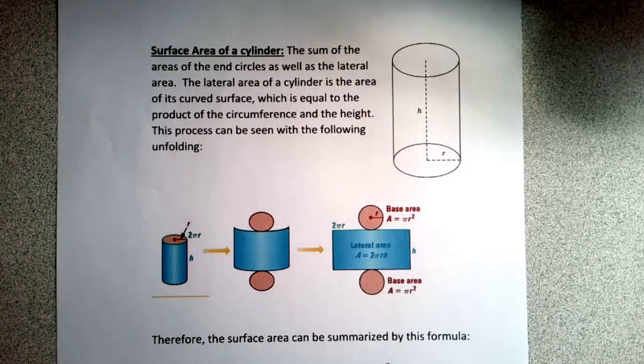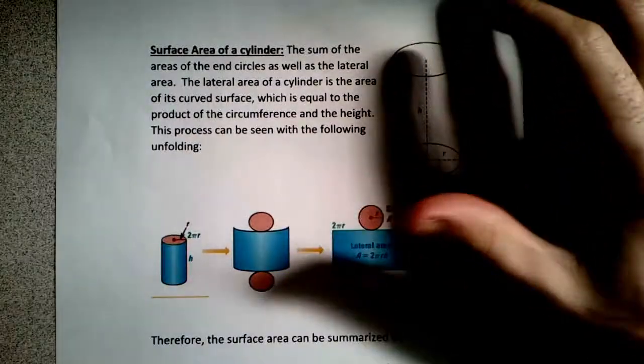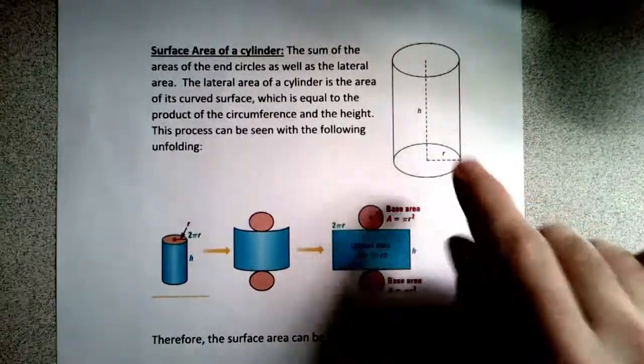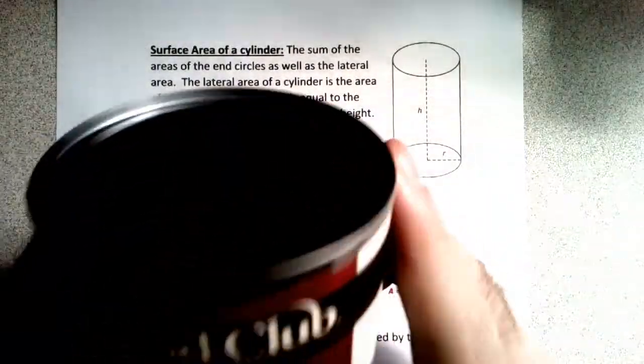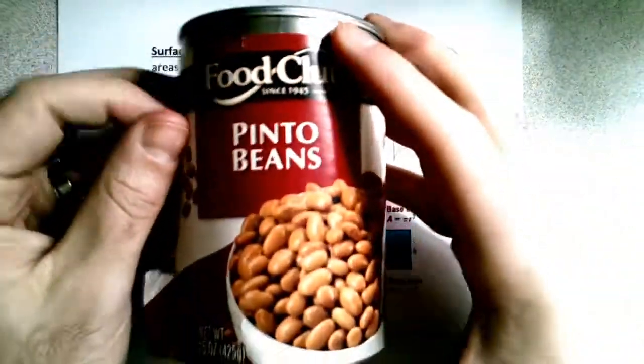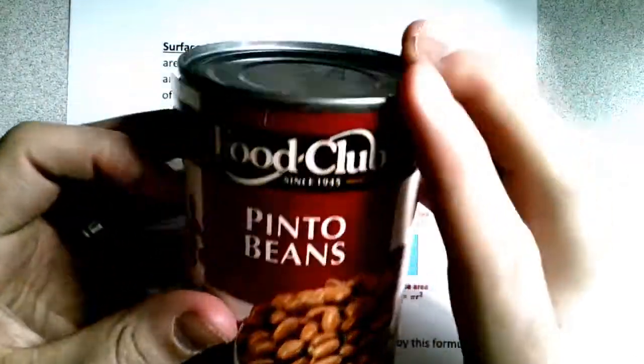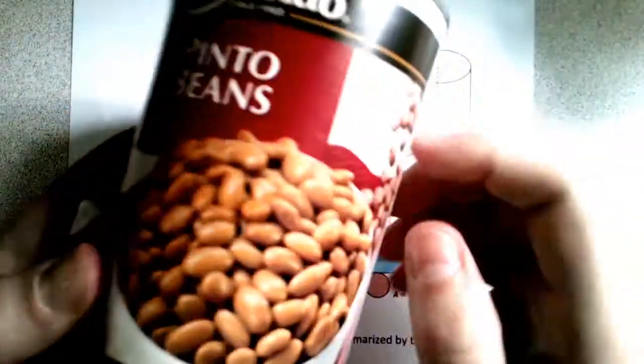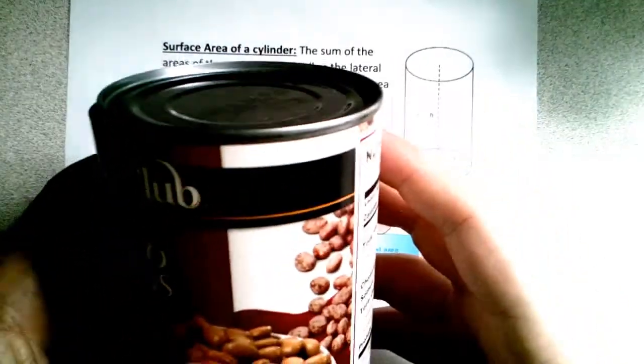But the easiest thing to think of is that we have a top and a bottom, and then this middle part in the middle, which is kind of round, right? So look at my can. This is definitely a cylinder, right? You can see what I've already done here. But it has a top, has a bottom, then has this round piece, okay? And so if you're going to deconstruct this, what you do is take the label off, right?